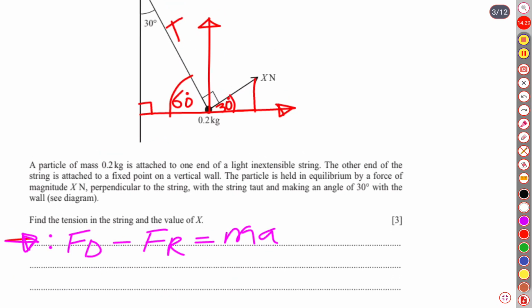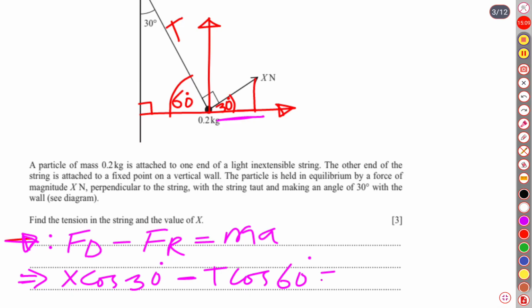Our driving force is just over there across the horizontal line, the forward force. In terms of this triangle, x is our hypotenuse, so x cos 30 degree. Then we will find the resistance force, or backward force. Backward force is just this one. This is T cos 60 degree, equal to, right side, mass into acceleration.